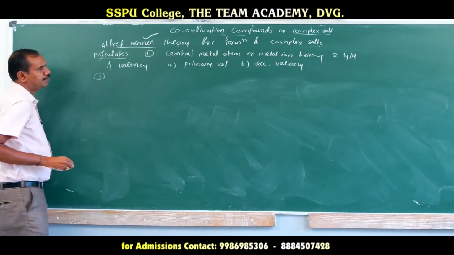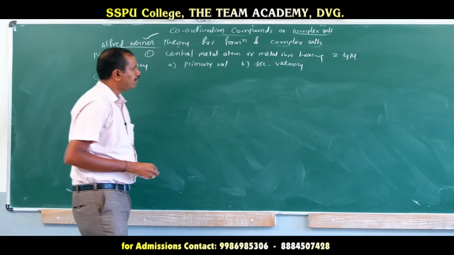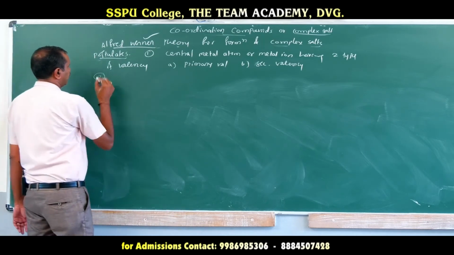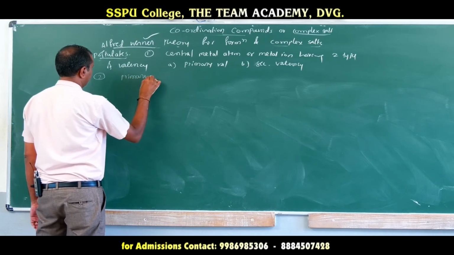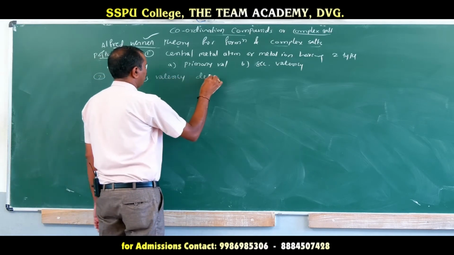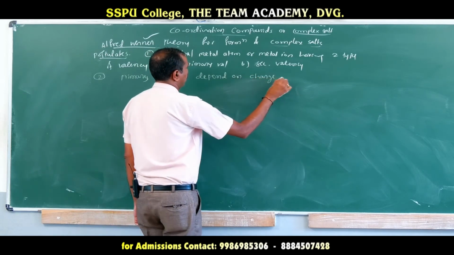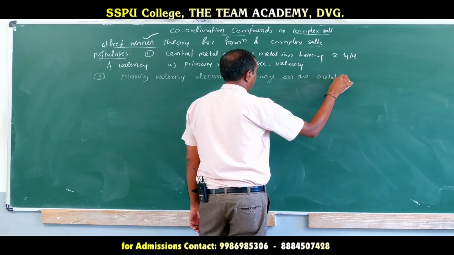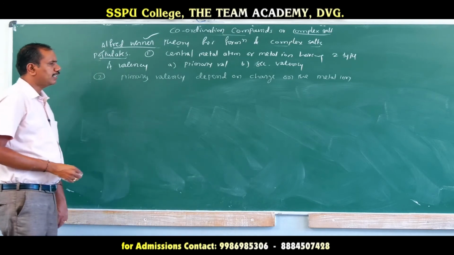Second point: the metal ion, or the metal atom, has 2 types of valency, primary and secondary valency. So the second postulate is that primary valency depends on the charge on the metal ion. The primary valency depends upon the charge on the metal ion.